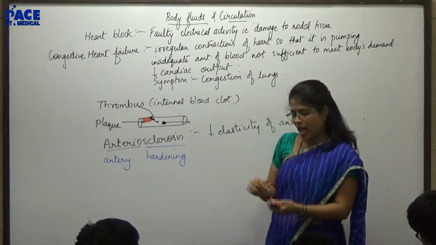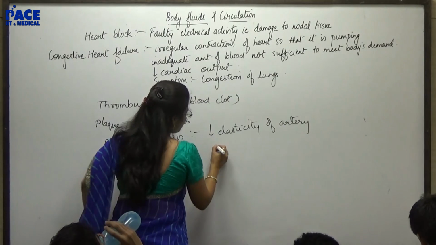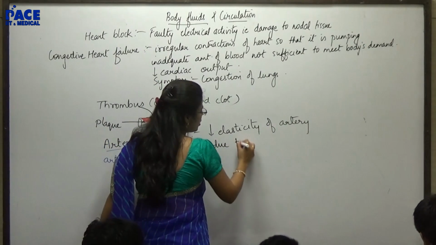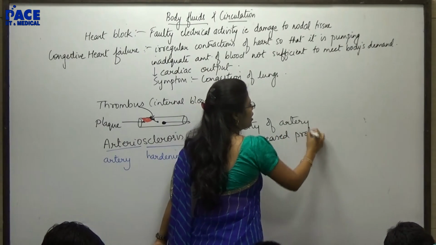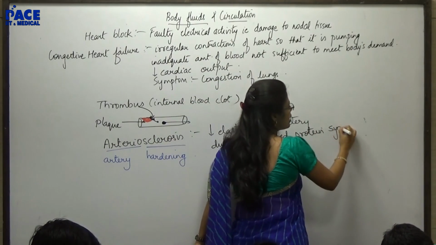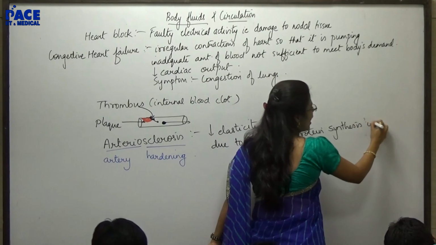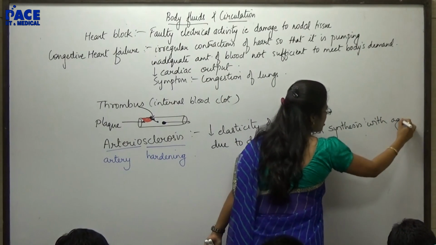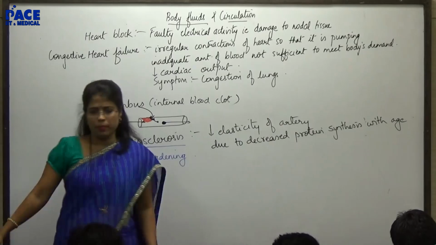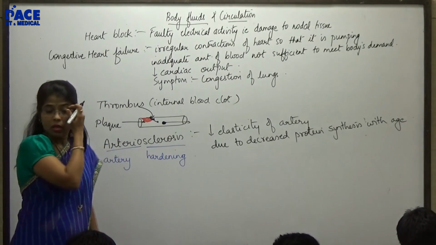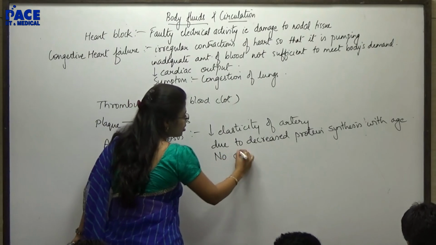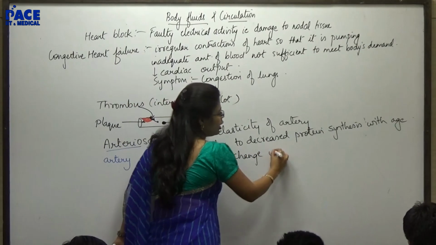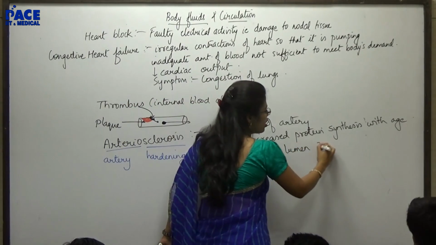And this happens due to decreased protein synthesis with age. So it is majorly an age-related problem. No change in lumen size.